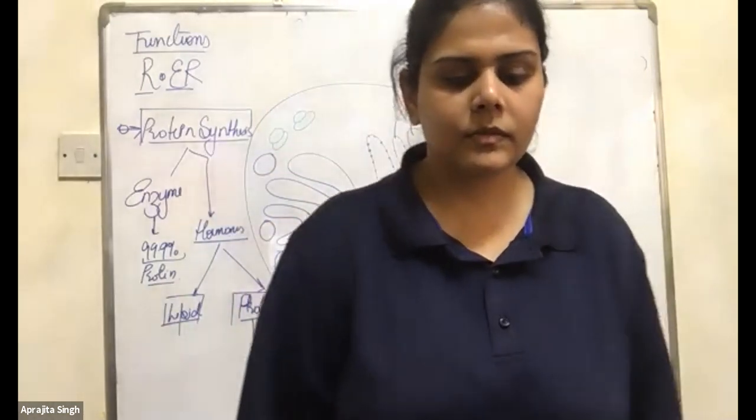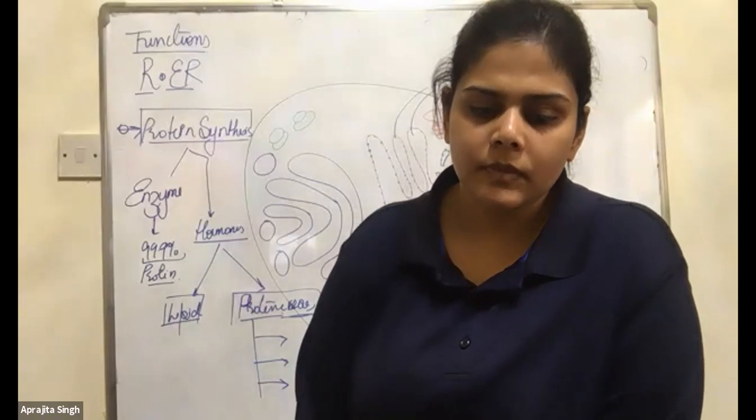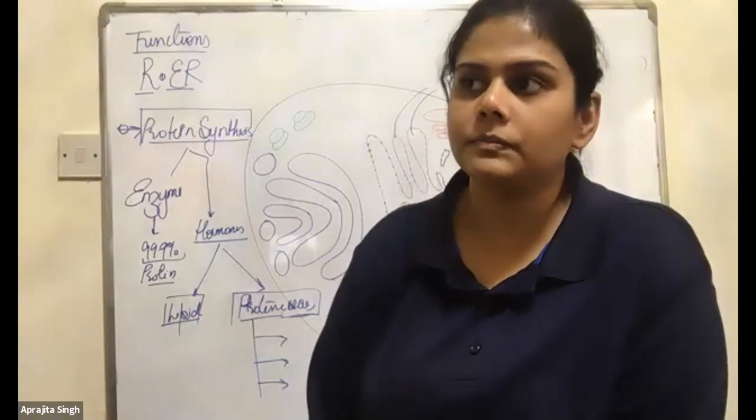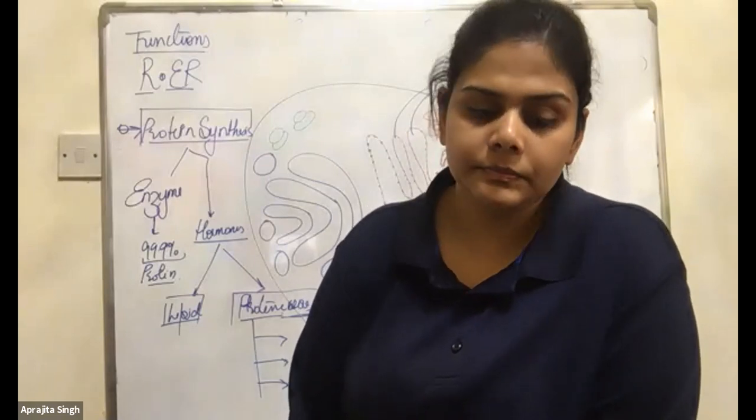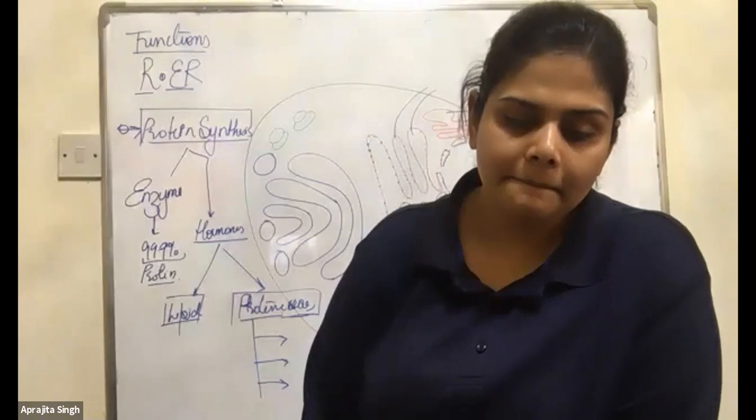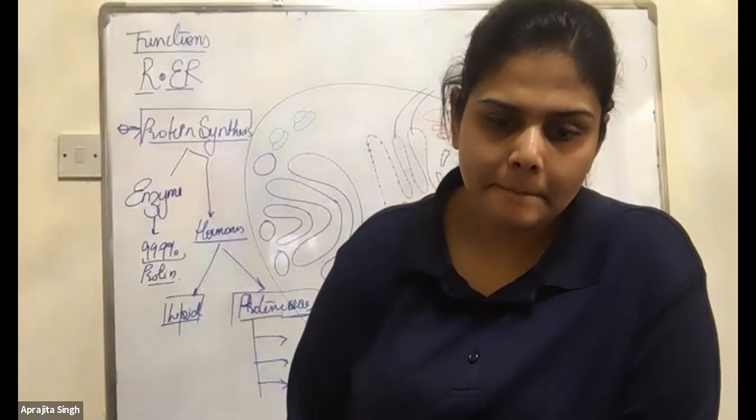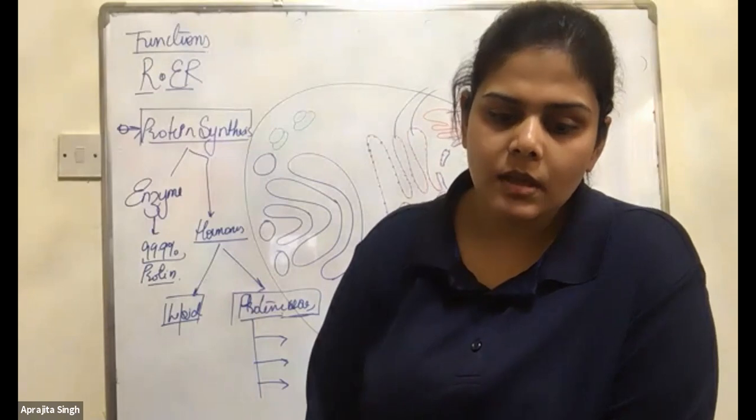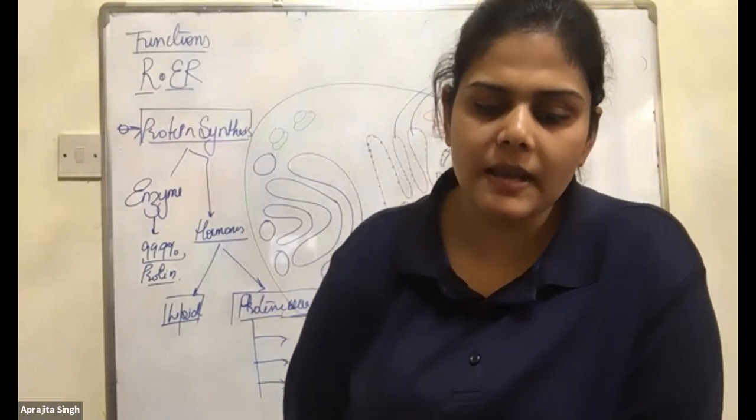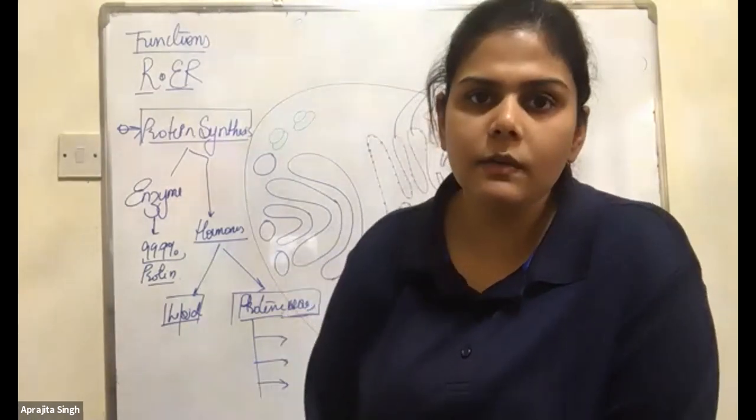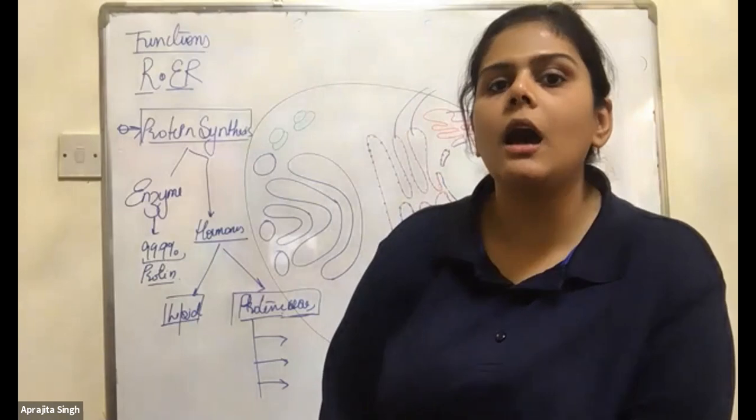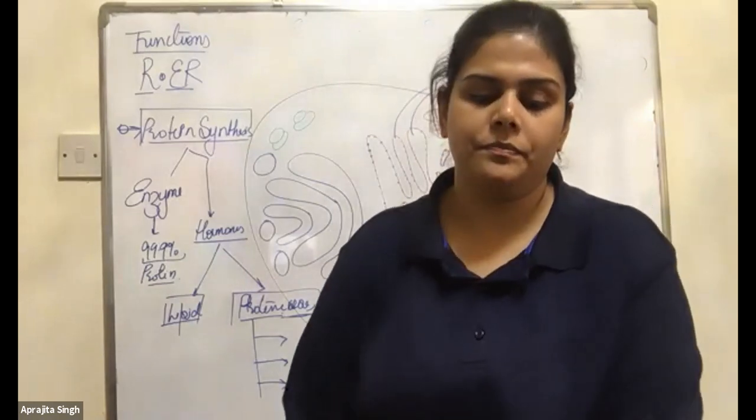Ma'am, could you repeat it once more? It's pituitary, hypothalamus, parathyroid, thymus, adrenal medulla. Pituitary, hypothalamus, parathyroid, thymus, adrenal medulla. They will secrete proteinaceous hormones always.